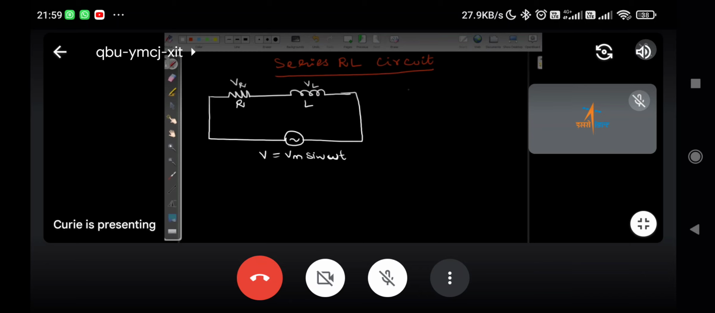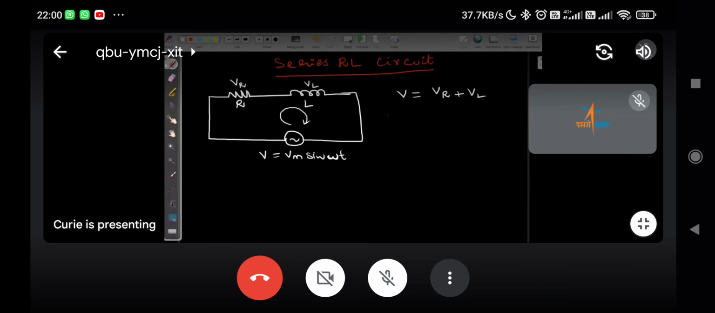Yes, sir. Divya. And now, just apply KVL here in this loop. How do you write? V equal to what? VR plus VL, because applied voltage equals the sum of voltage drops. And this V, how can we write it? VM sin omega t. No, here we don't want to get into such detail.